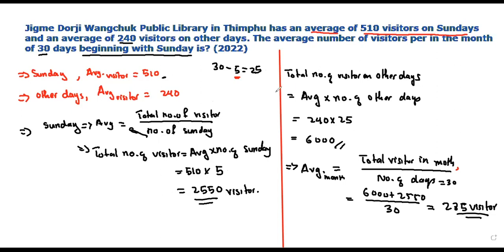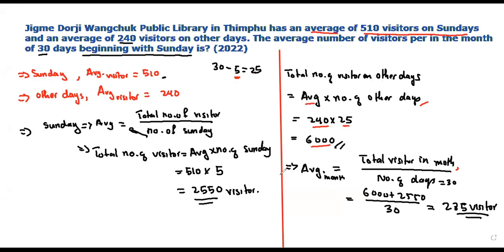There are 30 days in one month. 5 days are Sundays, so now you are left with 25 days. So the number of other days is 25. The average of the other days is given as 240. So 240 times 25, you will get the total number of visitors on the other days, which is 6,000.